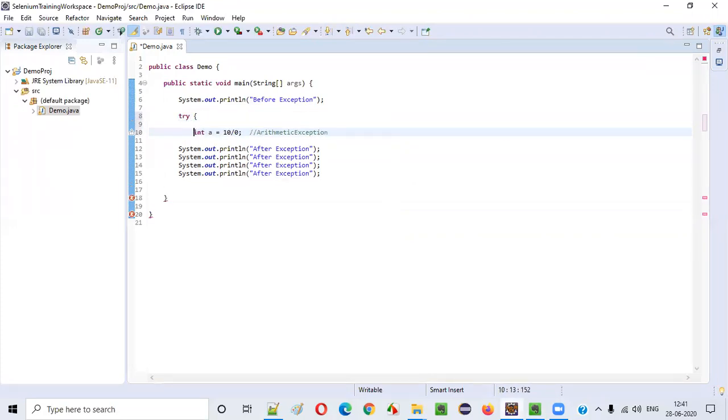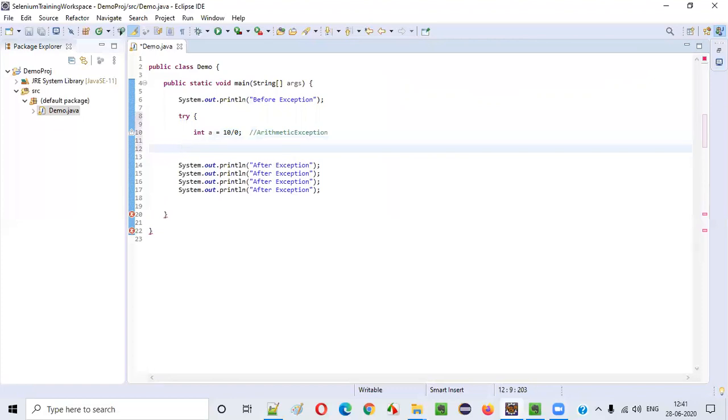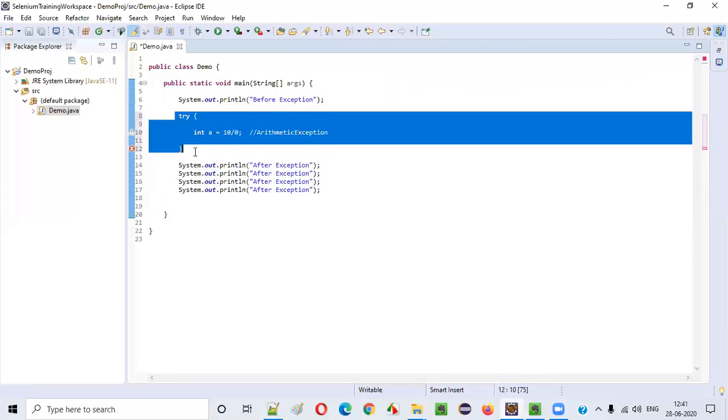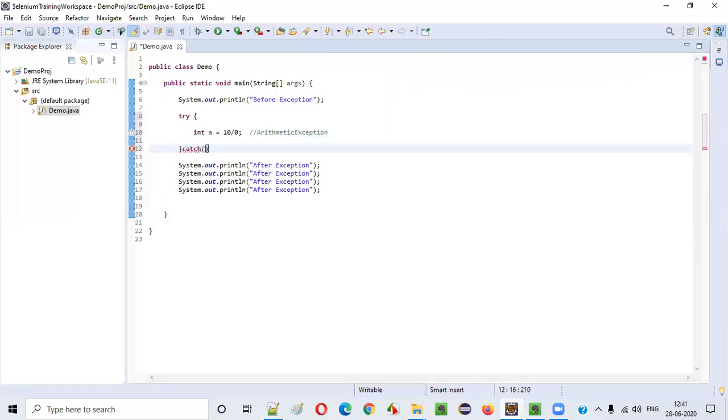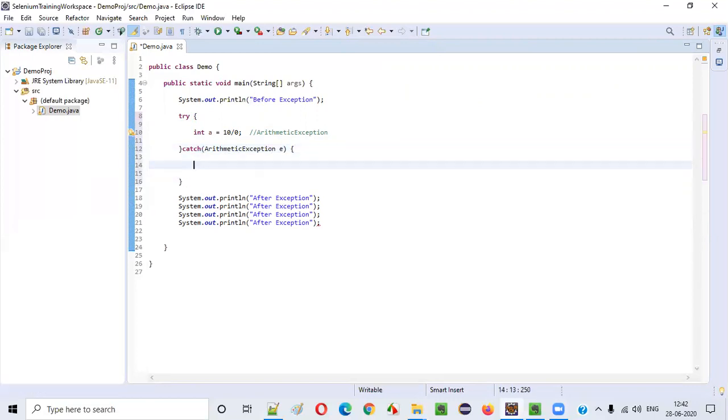So we have to surround the statement which can result in an exception inside the try block, like this. This is the try block, guys. And we have to write a catch block. Here we can write ArithmeticException e. So like this we have to write, guys. System.out.println("arithmetic exception got handled here"). So like this, with the help of try-catch blocks, we have to handle the exceptions.